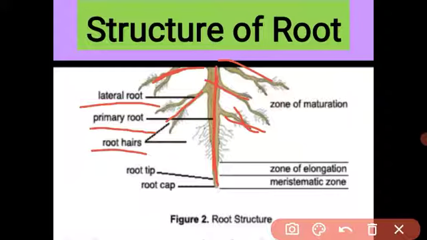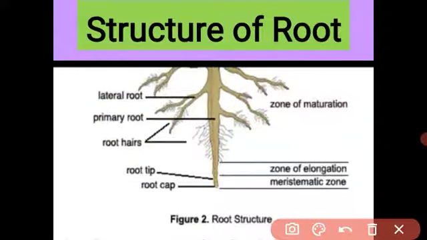Got it? These are the root tips, which go deep into the soil, and the root tip has a cap-like structure. This is called the root cap. There the meristematic tissue is present. Due to this meristematic tissue, roots grow in the downward direction. Understood, student? What is the structure of root?